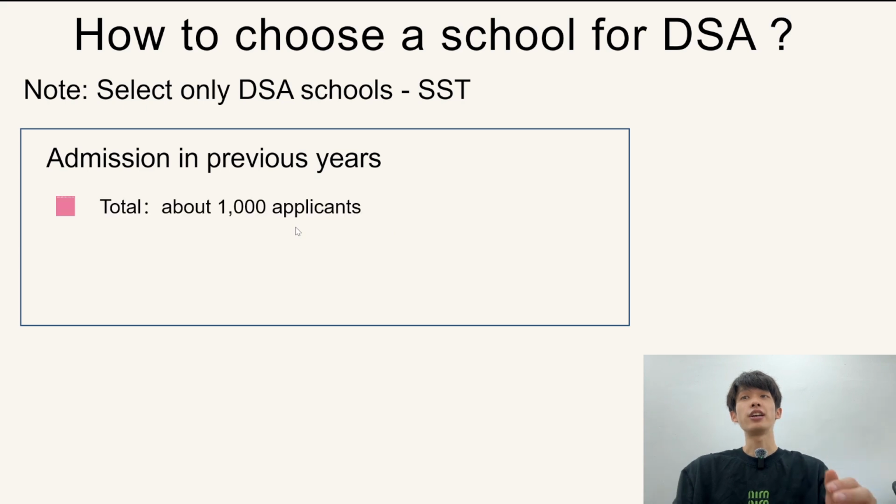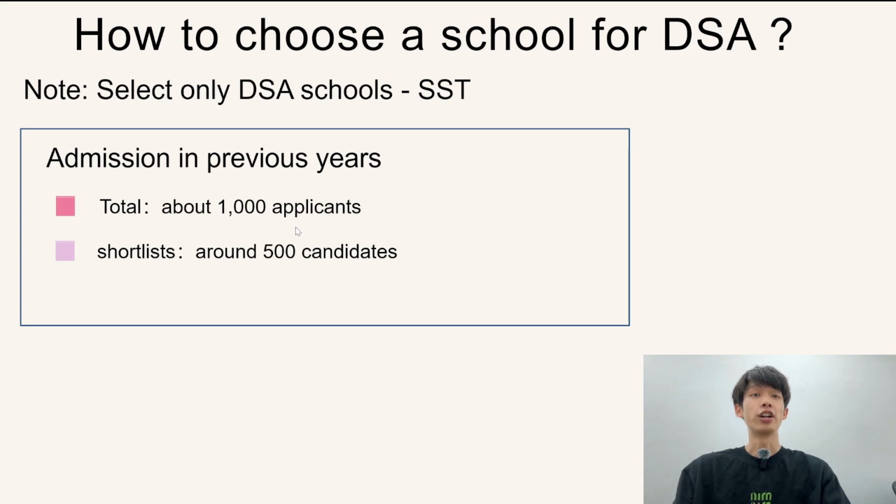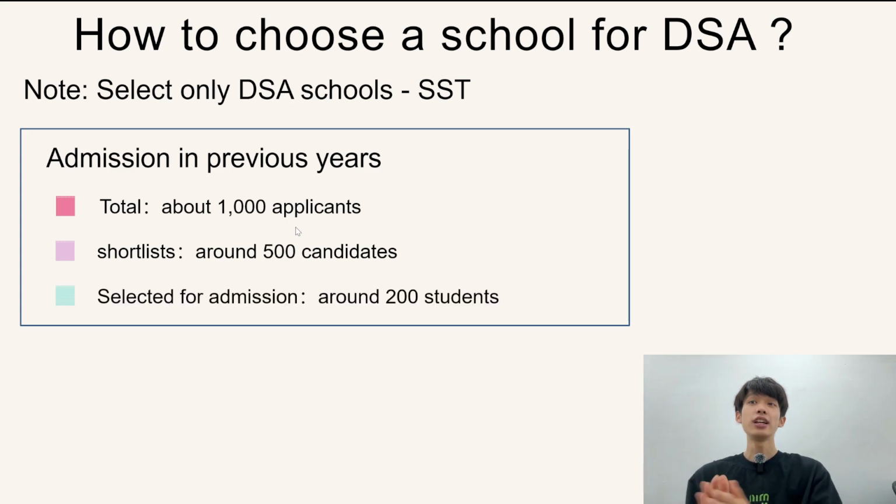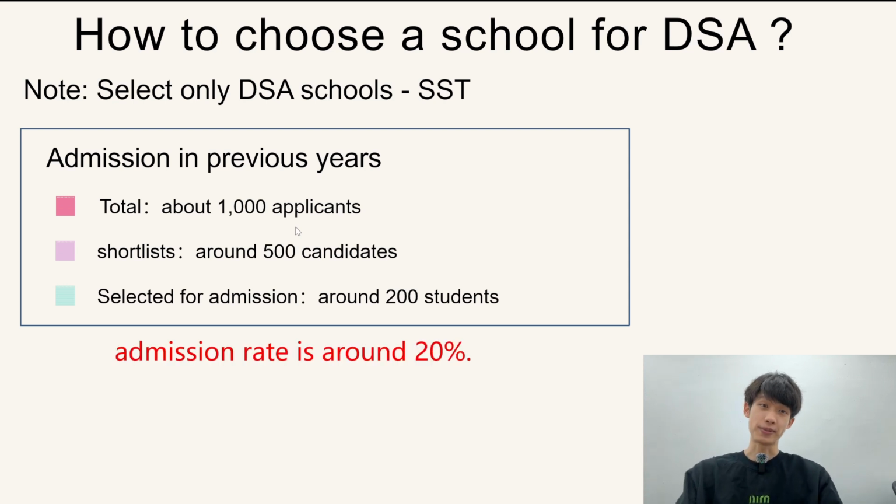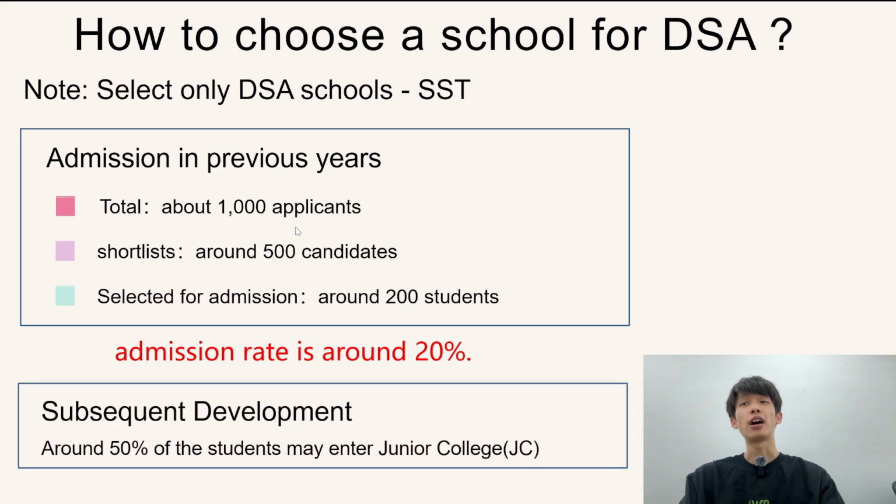Now we have the School of Science and Technology. Admission is around 1,000 applications from the MOE website, and around 500 candidates for the second round. Finally, they accept 200 students, so the acceptance rate is around 20%. And in the future, 50% of the students may enter junior college. That's for future careers.